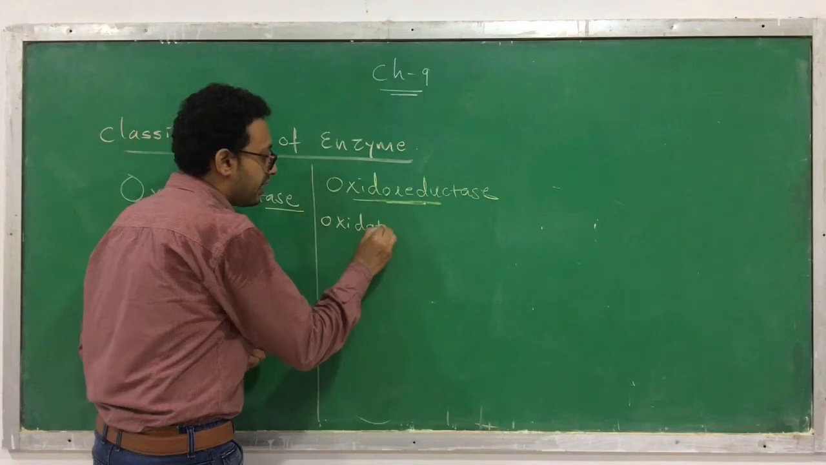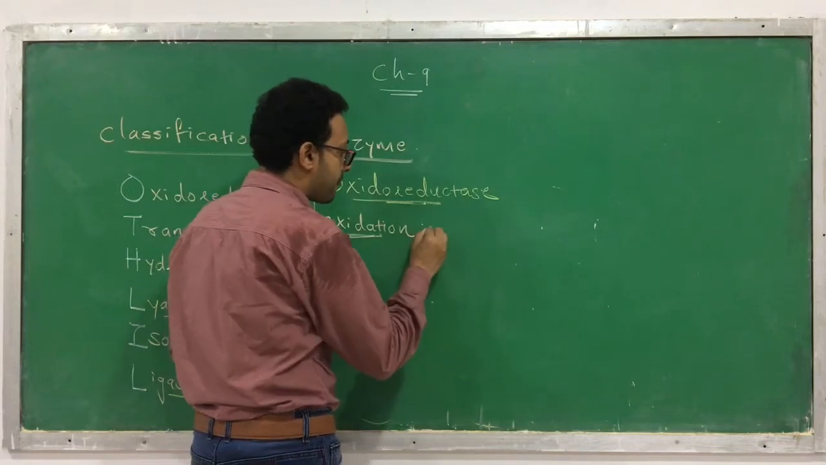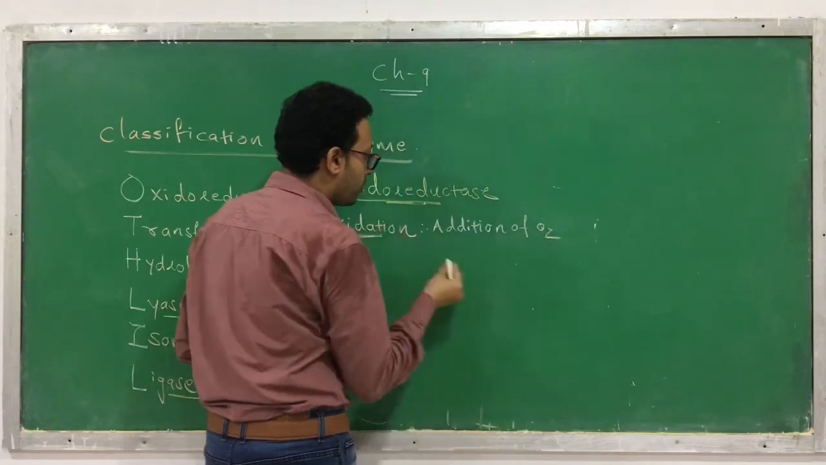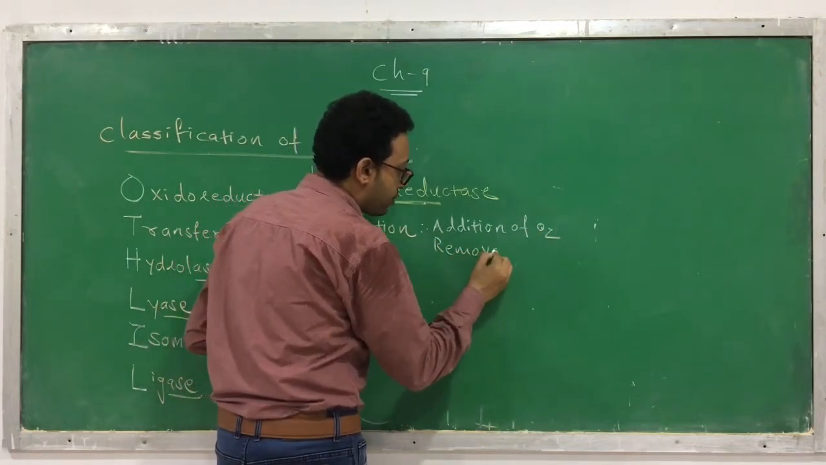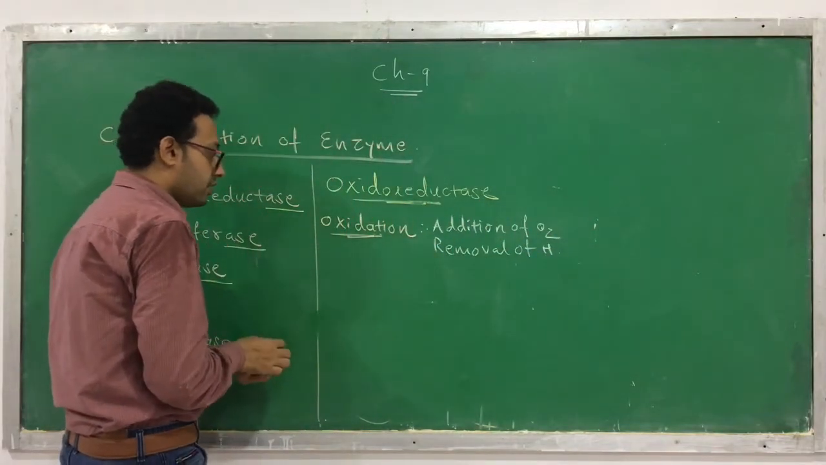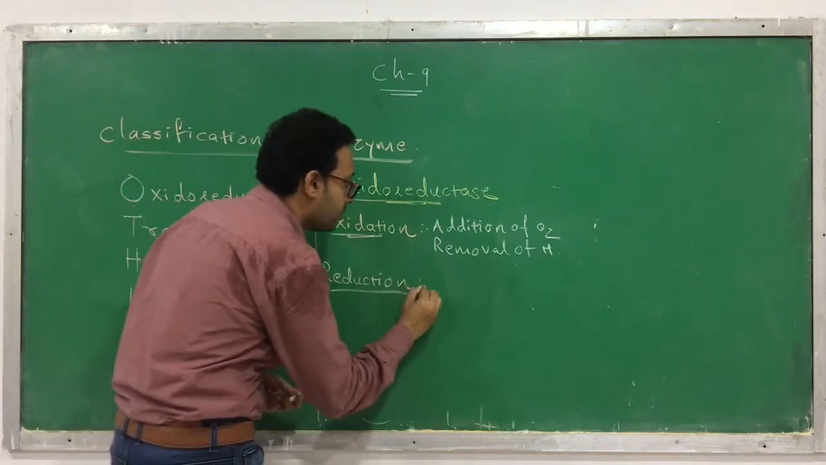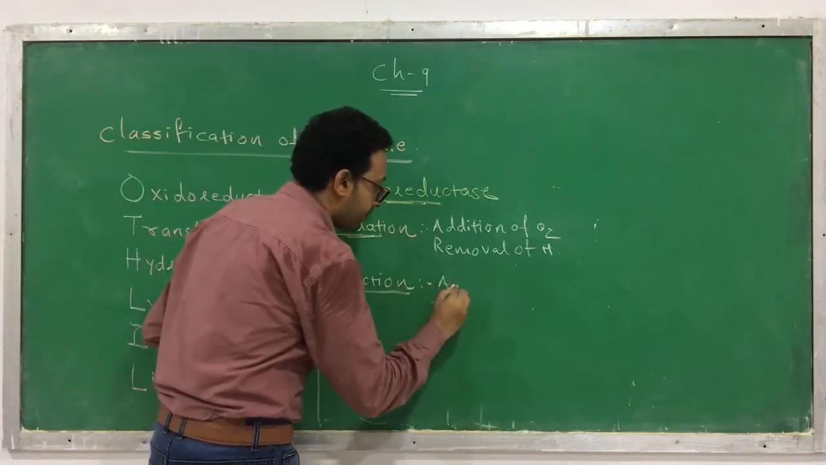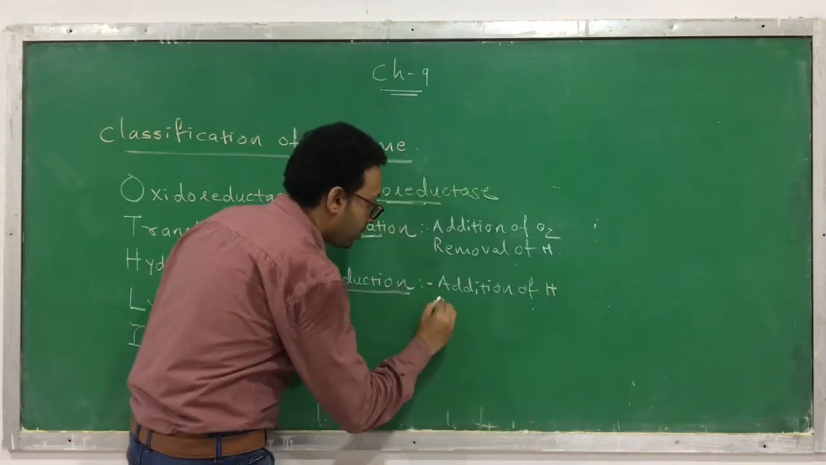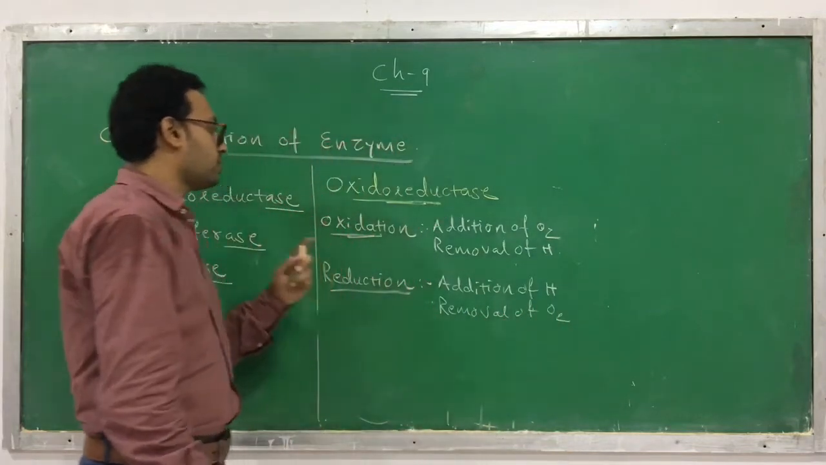Oxidation, you might have studied in chemistry. What is oxidation? Oxidation means addition of oxygen, or you can also call it removal of hydrogen. This is called oxidation. And now what is a reduction? The reduction is its opposite. What is a reduction? The reduction means it is addition of hydrogen or removal of oxygen. Okay, so this is called a reduction.